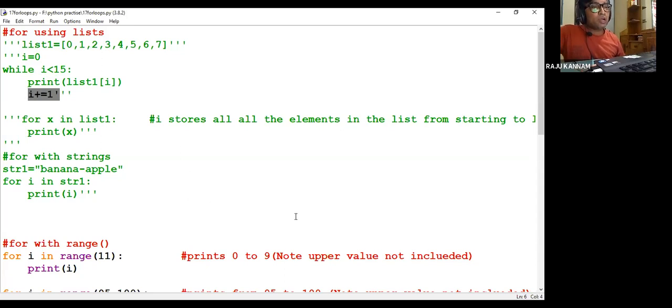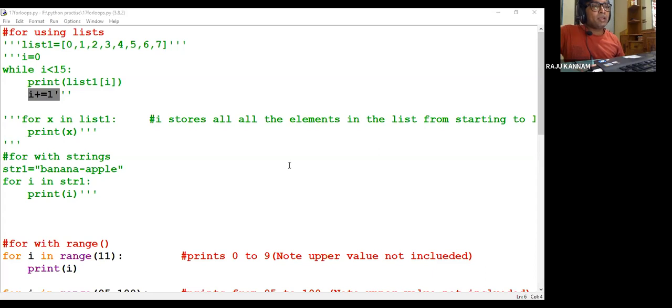Can we use a for loop to print table 0 to 30? Yes, you can use 1 to 30. You can give minimum value 1, maximum value 31. It will print from 1 to 30. You can give for I in range 1 to 31.